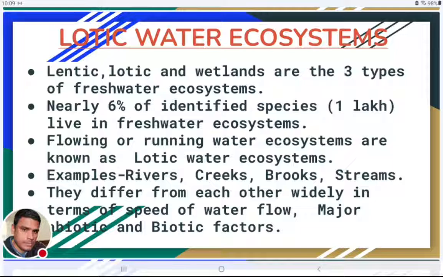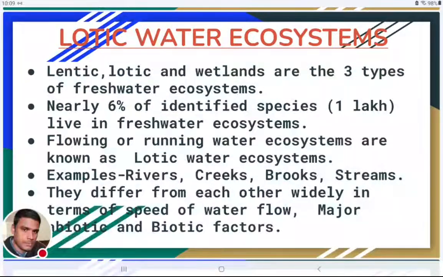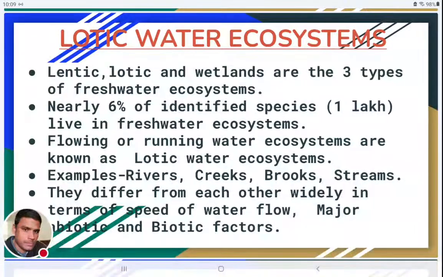Up to previous classes, we have seen about lentic water ecosystem. In today's class, we are going to know about lotic water ecosystem. In the next video, we will know about wetland ecosystem. So nearly 6% of identified species, around 1 lakh species, are living in these three water ecosystems.